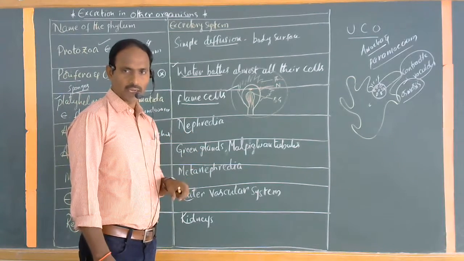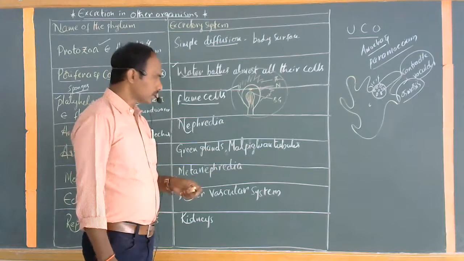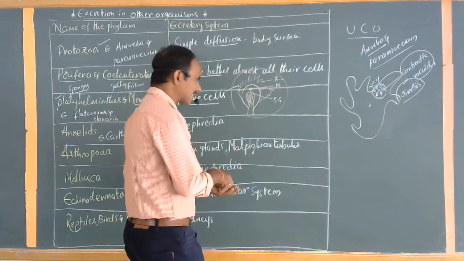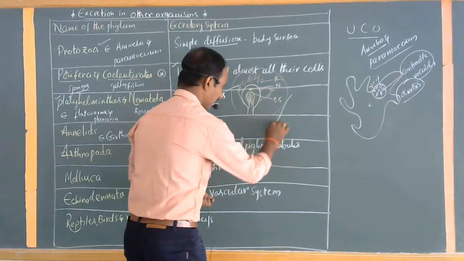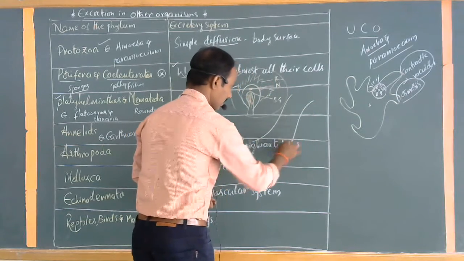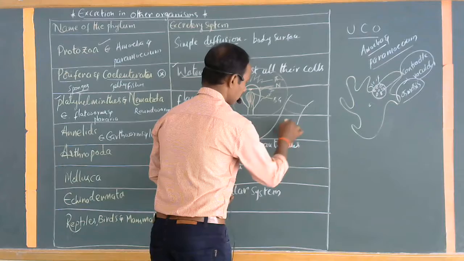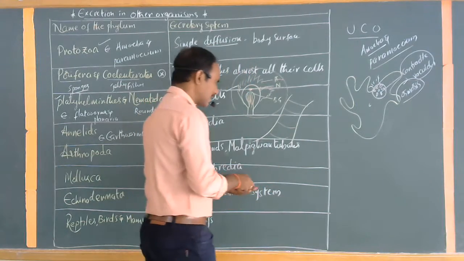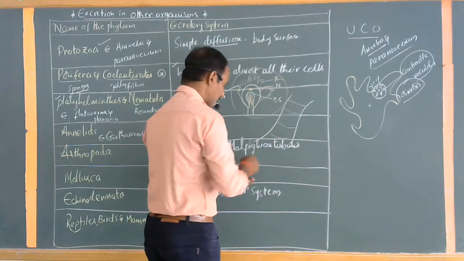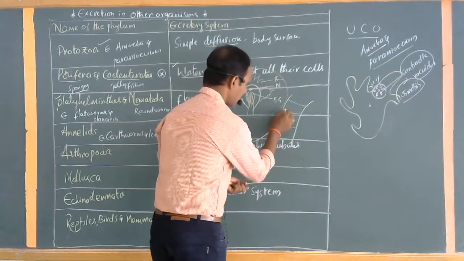Nephridium singular, nephridia plural. These animals have separate segment-like structures. For example, this is a segment here, like this. The body has separate segments here, like this. In these segments, each and every segment has separate structures. See here clearly.